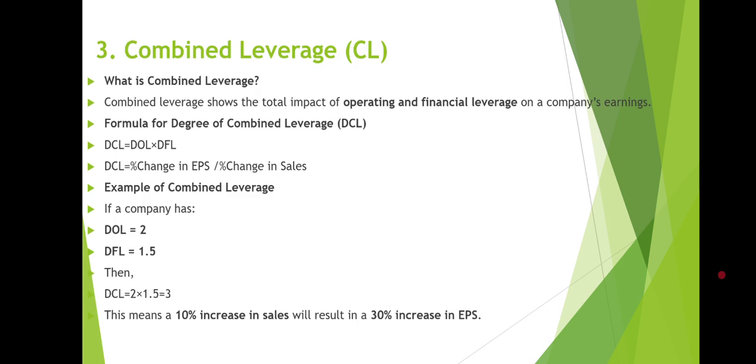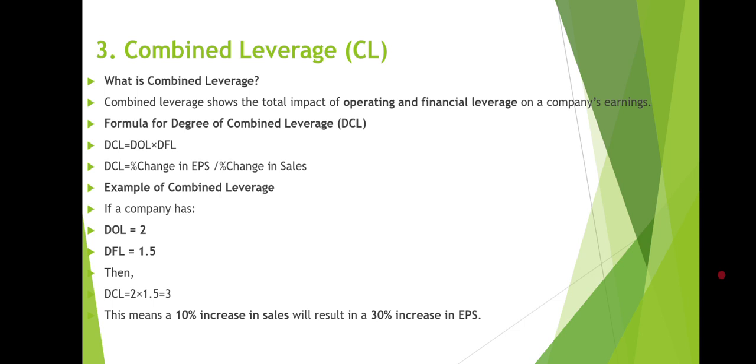Third, we have combined leverage. So let's understand the combined leverage thoroughly. Basically, combined leverage shows the total impact of operating and financial leverage on a company's earnings, and the formula for degree of combined leverage is equal to degree of operating leverage times DFL, which is equal to the percentage change in EPS divided by the percentage change in sales.